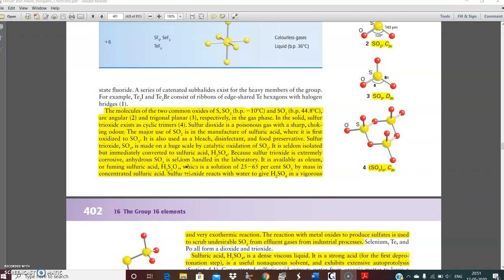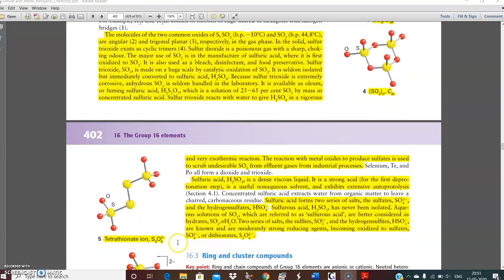Sulfur trioxide is extremely corrosive, and anhydrous sulfur trioxide is seldom handled in the laboratory. It is available as oleum, that means sulfur trioxide dissolved in sulfuric acid. Here is the formula H2S2O7. Sulfur trioxide reacts with water to give sulfuric acid, which is vigorous and an exothermic reaction. The reaction with metal oxides to produce sulfates is used to scrub undesirable sulfur dioxide from effluent gases from industrial plants.